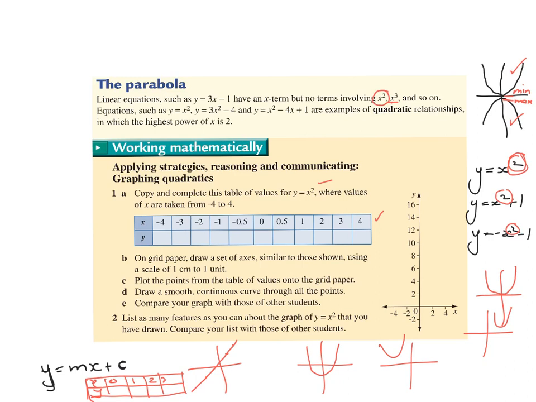However, with a parabola being a curve, it needs more points, because you need to show where the different points are, where the lowest point is, and then where the points start to come up again on the right. So we have to use a lot more points, and they also encourage you to do 0.5s as you get closer to 0. In some cases I would even encourage you to do 0.25 or a quarter.